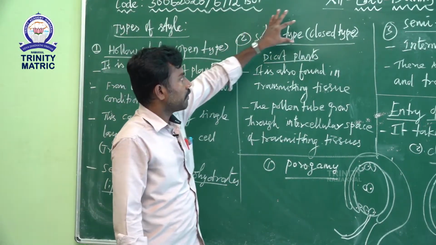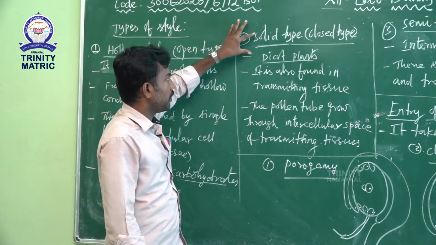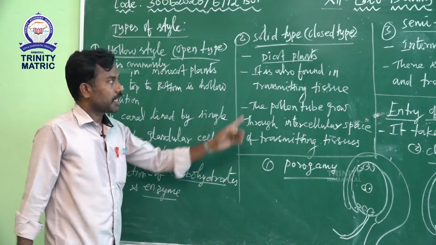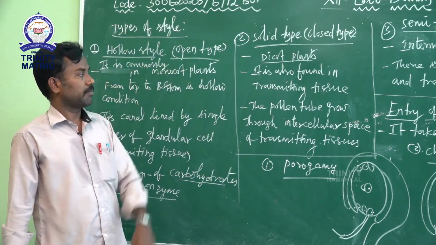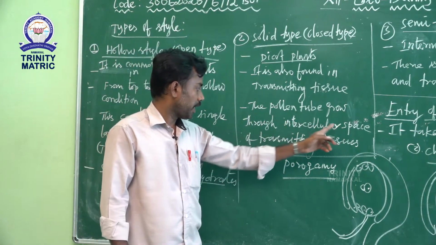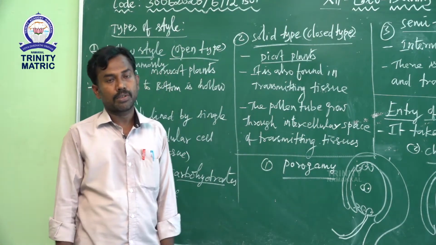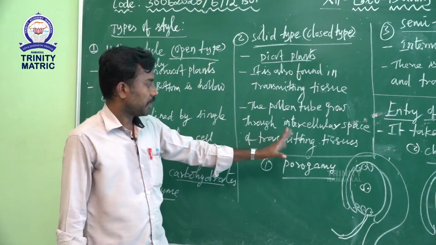The solid type or closed type of style is commonly seen in dicot plants. Transmitting tissue is also found here, the same as in the hollow type. The pollen tube grows through the intercellular space of the transmitting tissue.